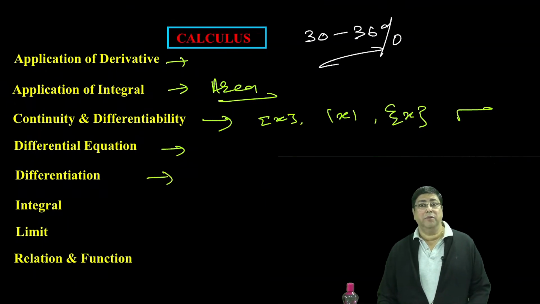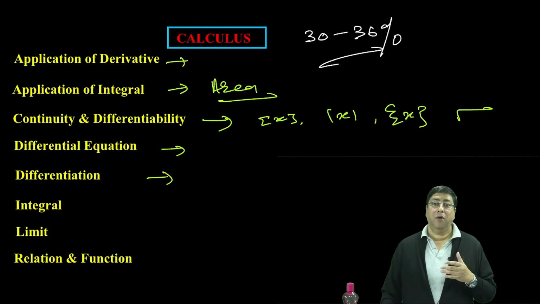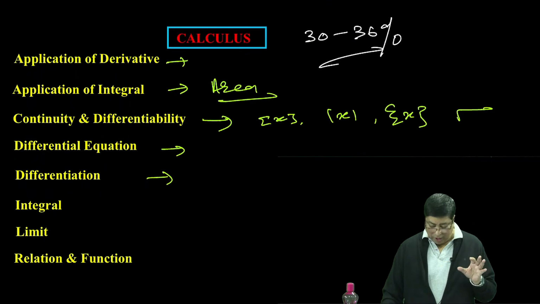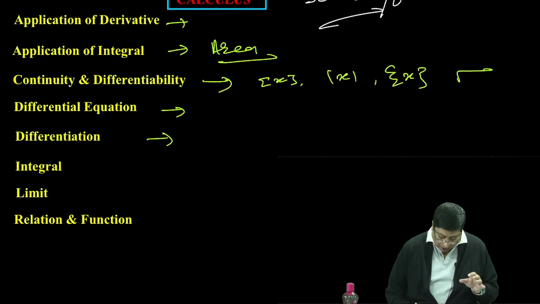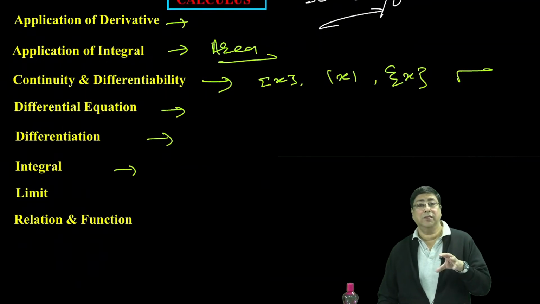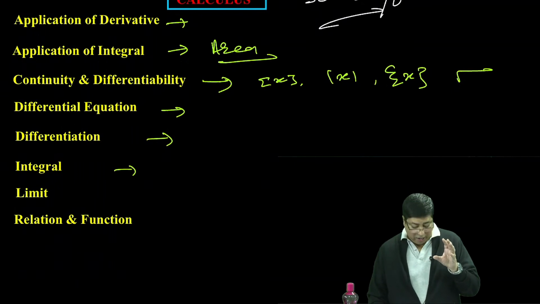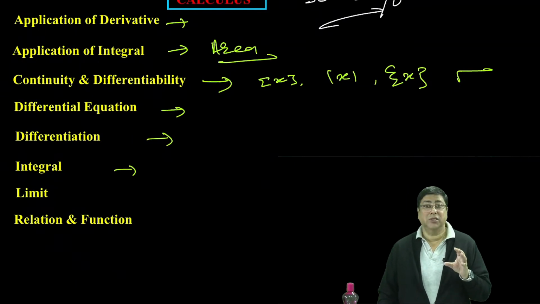Differentiation, nothing can be said about differentiation. Differentiation, double derivative, I think you are already prepared, so don't waste your time on differentiation. Integral, indefinite integral: obviously I'll tell about the definite integral. Indefinite integral I already told in application of integral.